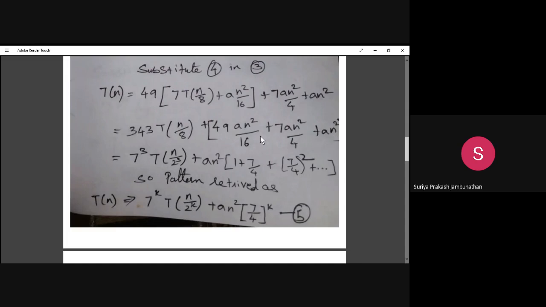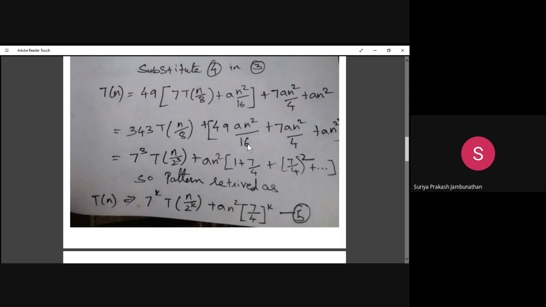After this multiplication step, we are identifying a common term in this particular equation. What is the common term? When you take 7, it will be 7 cube. 7 cube T of n divided by 8 will be written as 2 power 3. The same way, this one will be written as 7 square a n square divided by 16, which can be written as 2 power 2 square.